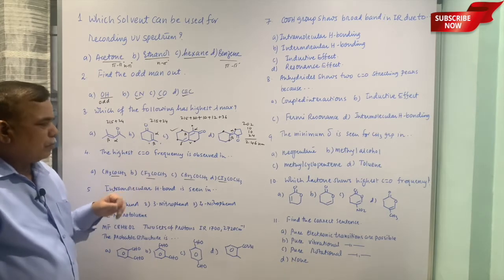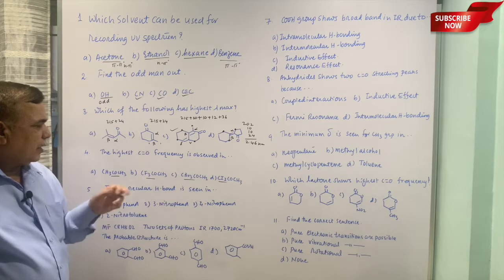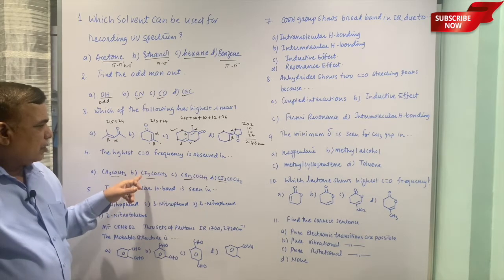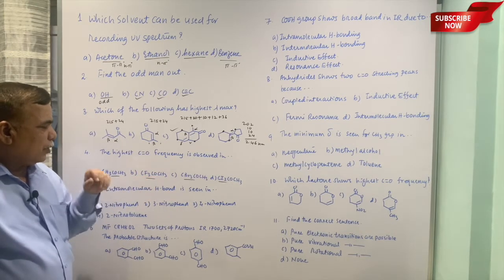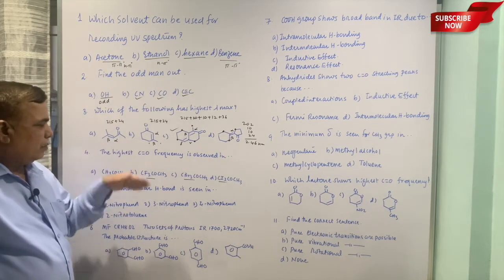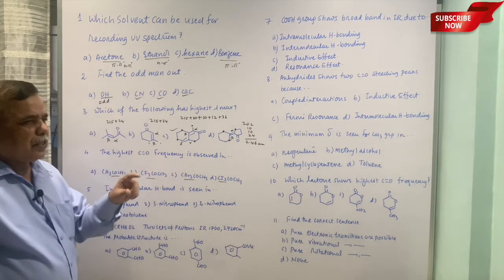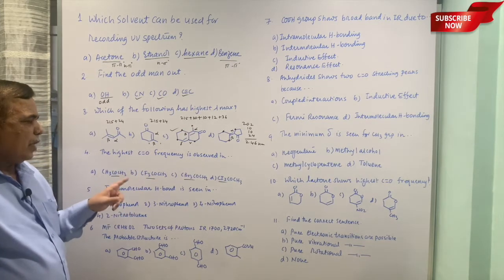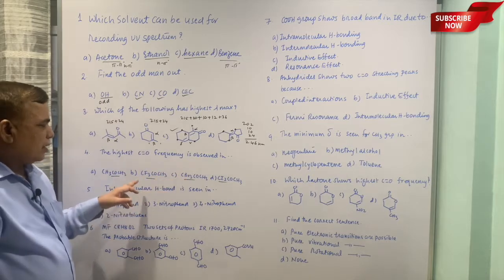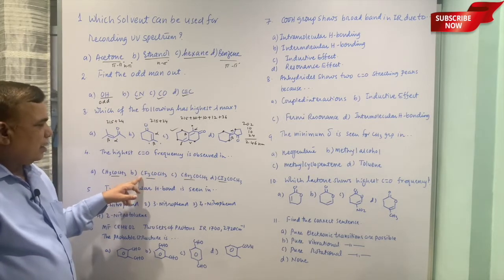CF3 group has more minus I or more electron withdrawing inductive effect, and this will cause enhancement in the carbonyl stretching frequency. We have already seen that electron pull will contract the carbonyl group, and thereby the frequency of carbonyl stretching will go high. Out of 3 halogens, the electronegativity on Pauling scale is high for fluorine. So this is the correct option.